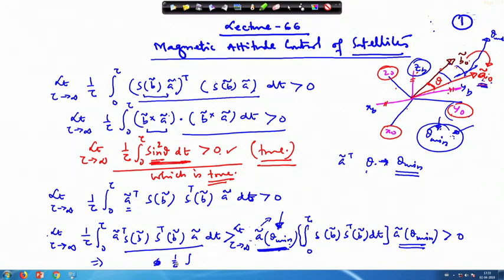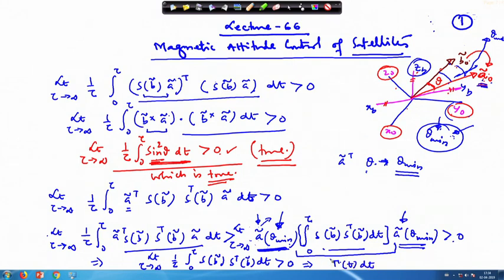1 by tau. From this part, you can see that this implies that limit tau tends to infinity, 1 by tau, 0 to tau, this quantity is greater than 0. This is an arbitrary vector at a particular instant, and this is greater than 0. Therefore, this quantity is going to be greater than 0, and this quantity we have written as gamma t dt.